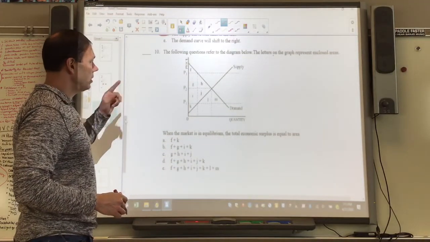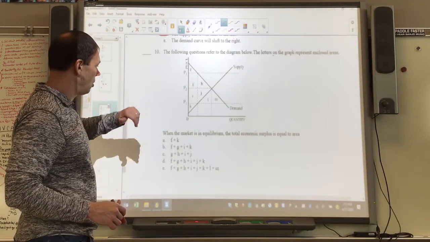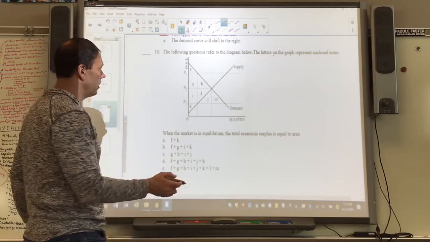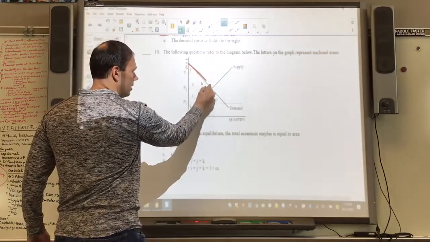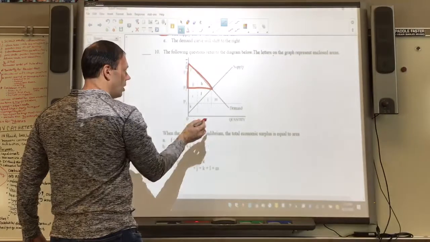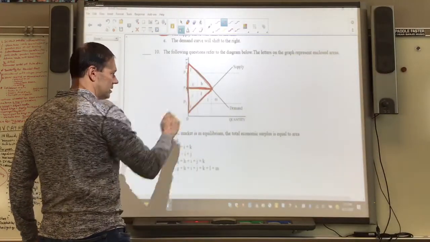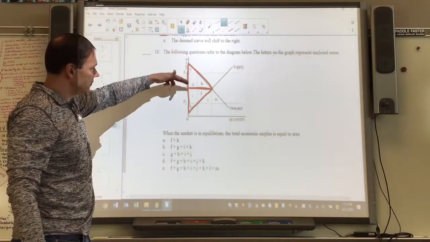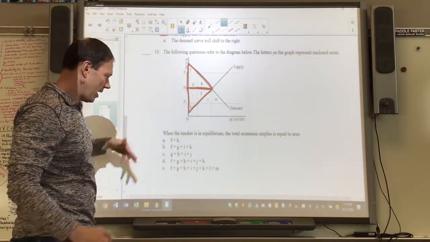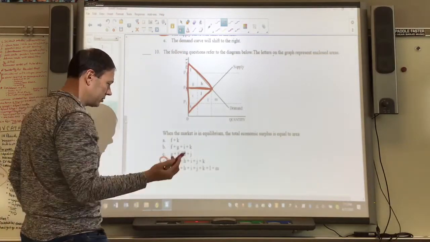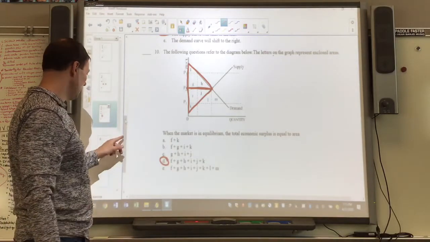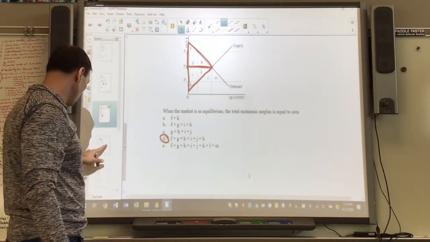Number 10, you got the graph here. Okay, so total economic surplus, well, consumer surplus is this triangle up here. Producer surplus is this triangle down here. So total surplus is the entire area, so FGH, IJK, or whatever order they put them in. That was actually the order, letter D. Okay, so number 10 is letter D.